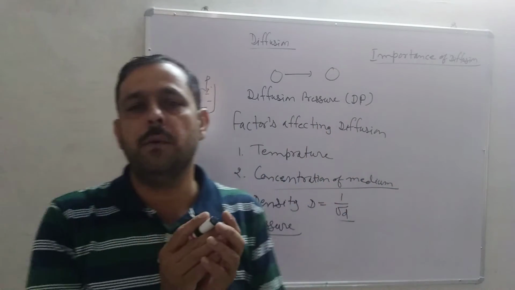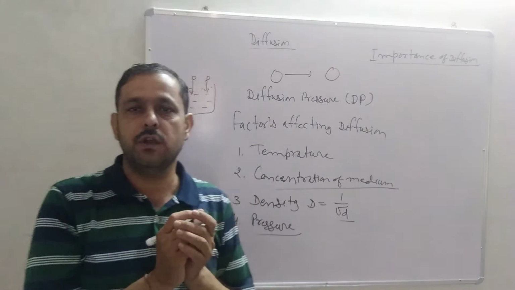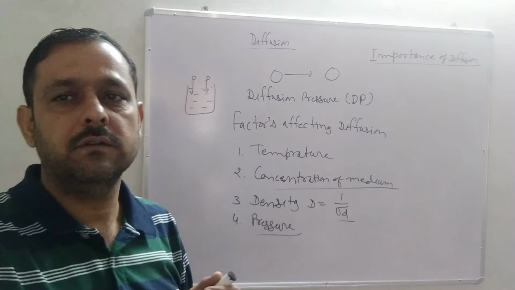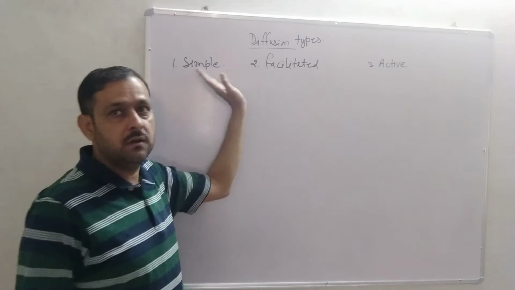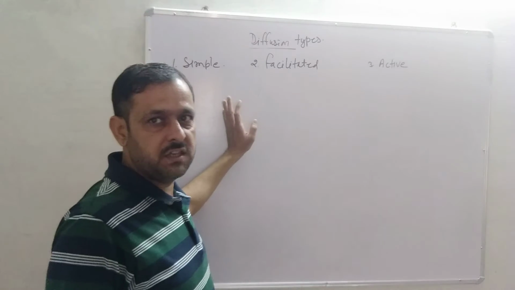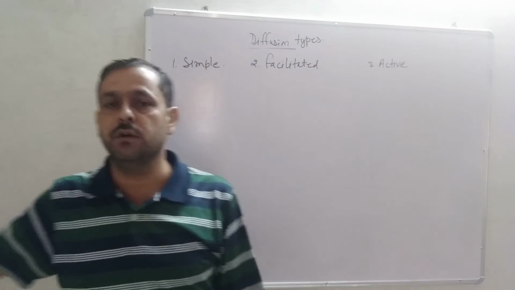The distribution of hormones takes place by diffusion. So these are the importance of diffusion. Now, types of diffusion. There are three types of diffusion. First, simple diffusion, which we studied, second is facilitated, and third is active diffusion.